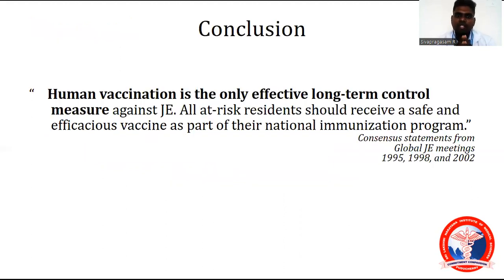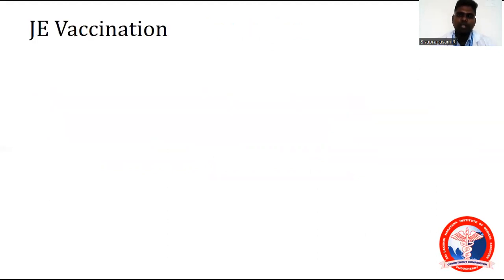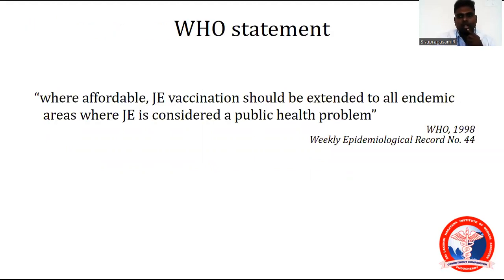Conclusion: human vaccination is the only effective long-term control measure, remember, against JE. All at-risk residents should receive a safe and efficacious vaccine as part of their national immunization program. JE vaccination. What is JE vaccination? According to the WHO statement, where affordable, JE vaccination should be extended to all endemic areas where JE is considered a public health problem.